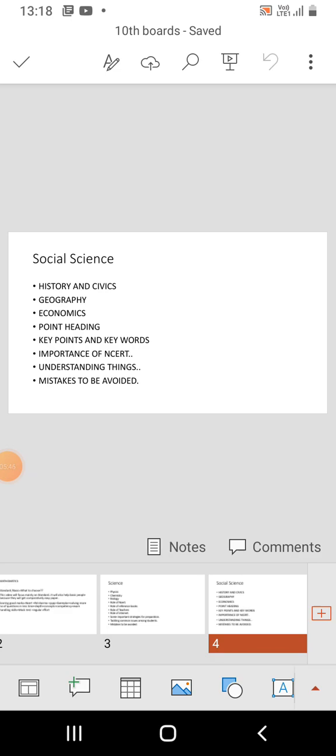Social science. History and civics follow point headings, key points, keywords, key concepts system, and which will be helpful in securing marks in 2 marks, 3 marks, 5 marks and case studies.